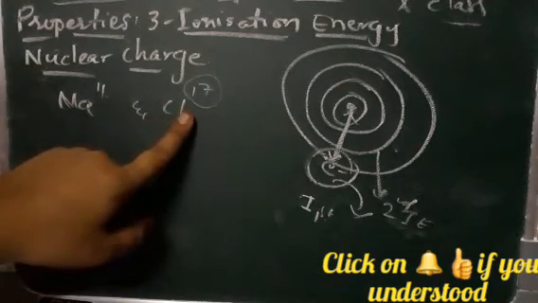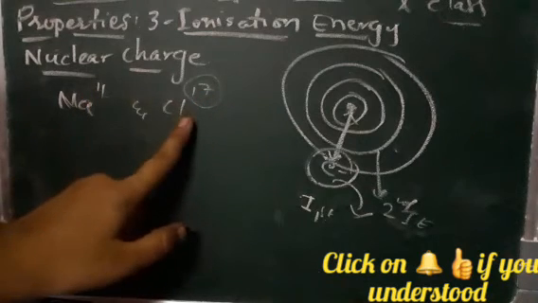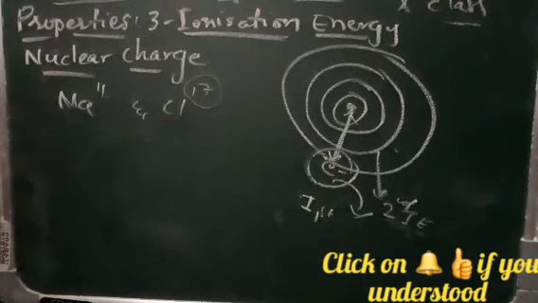It is more in the chlorine atom, right? So the distance between the electron and the outermost shell is more in the chlorine atom. So that means the more is the ionization energy in the chlorine ion.